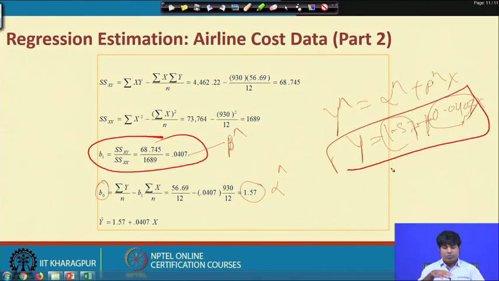Once your understanding is clear and you are acquainted with the process, you can easily work it out, and it will help you a lot to examine these things, and to decide what the predicted cost should be subject to passengers increasing or decreasing.